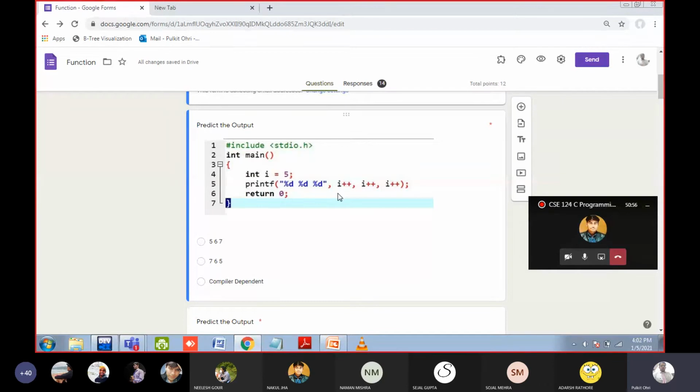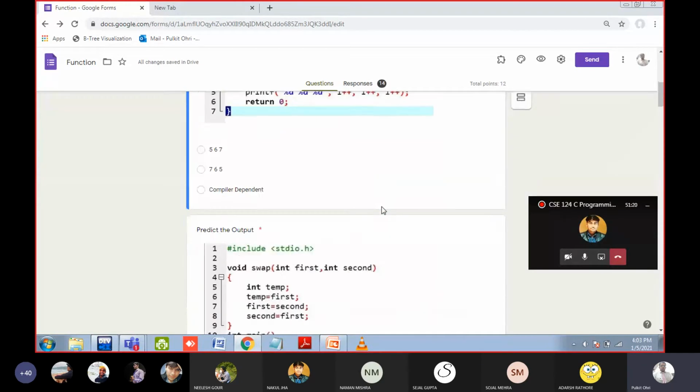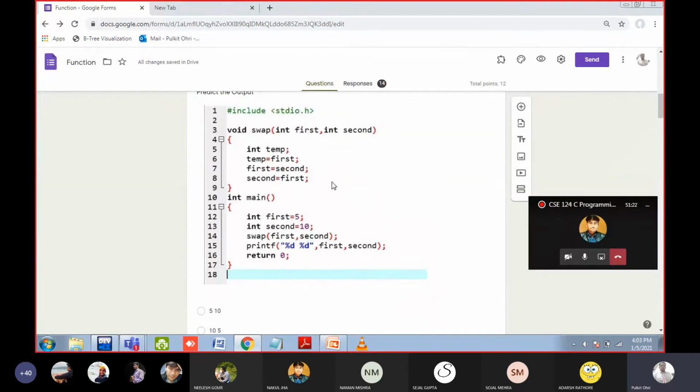So here, either the compiler can evaluate it from left to right, then the answer will be 567. For example, in Dev C++, you will get the answer as 765 because it is evaluating this I++ first, then this, then this. So it depends on the print method. The values will be 567, but how it is printed depends on the compiler. So the answer is compiler dependent.